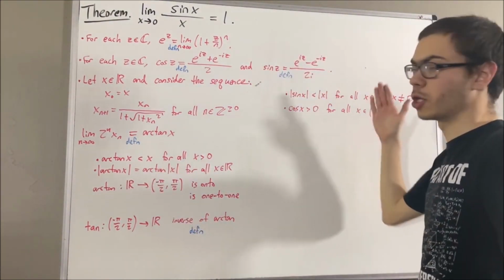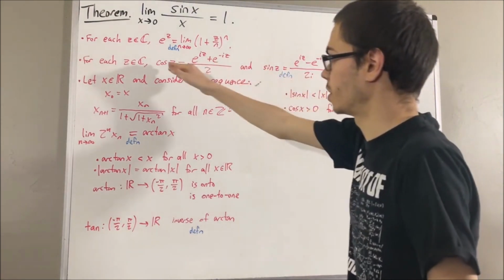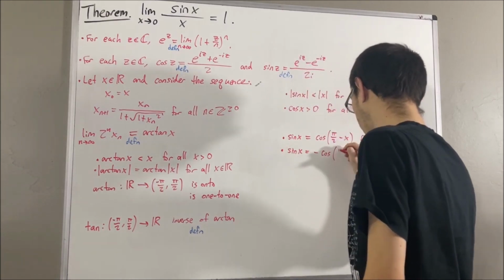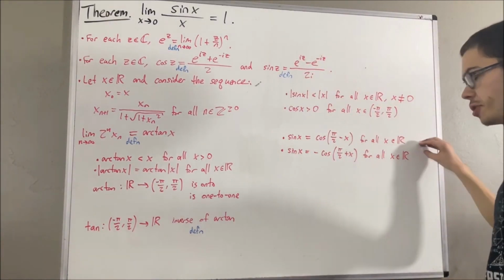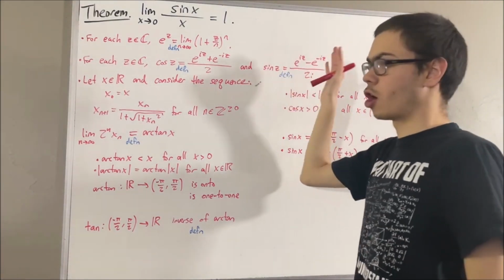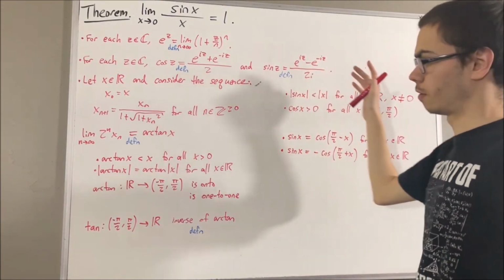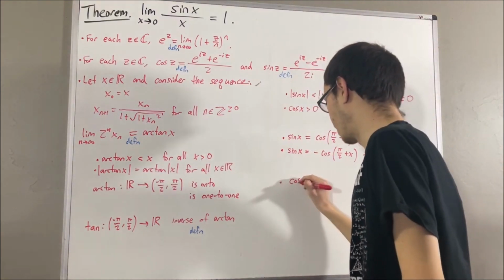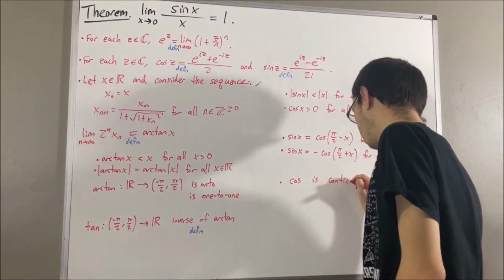We also have some other results regarding sine and cosine and pi, and we've proven that sine and cosine are both continuous functions. In this proof, we're going to be interested in using the fact that cosine is continuous.